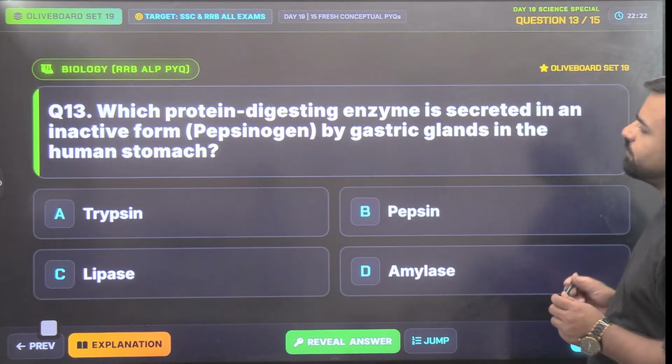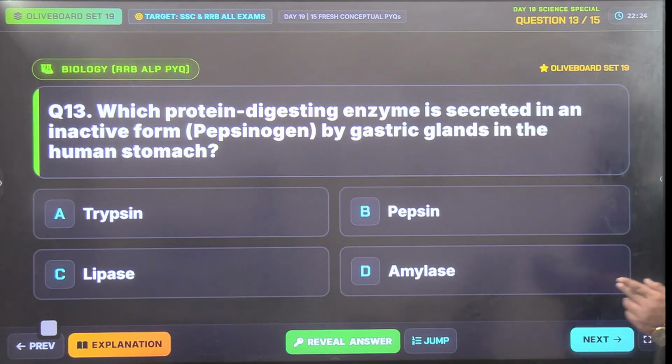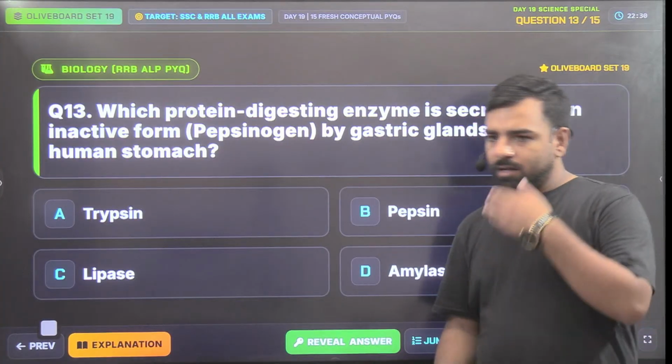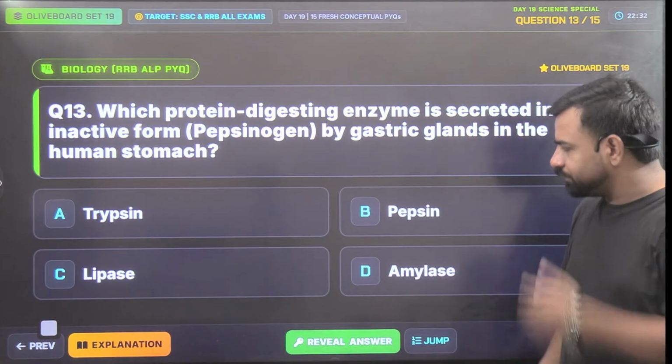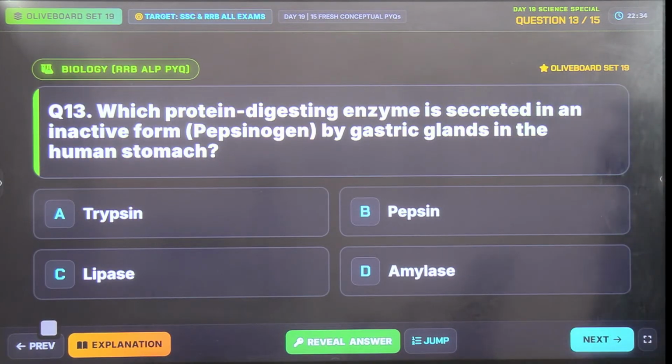Next we have, which protein digesting enzyme, secreted in an inactive form, that is pepsinogen, by gastric glands in the human stomach? Answer. So is it trypsin, pepsin, lipase, or amylase? What should be the answer? Answer please.